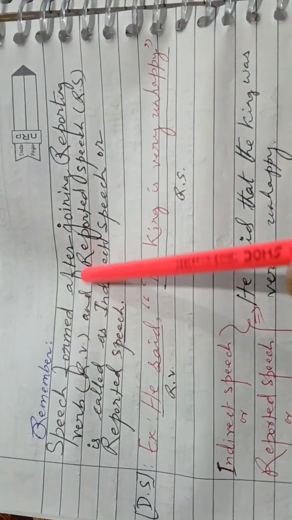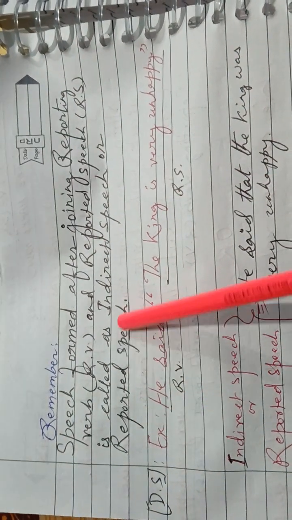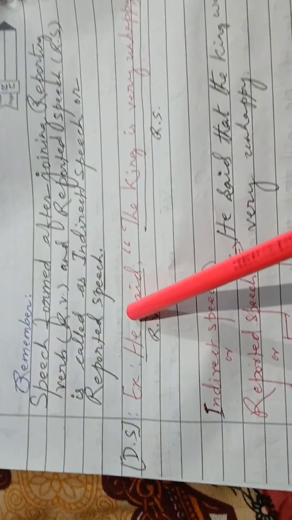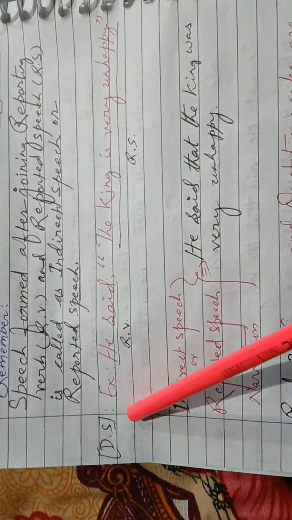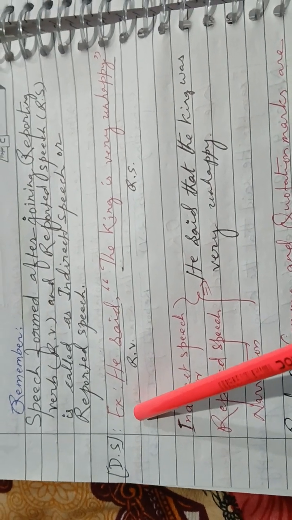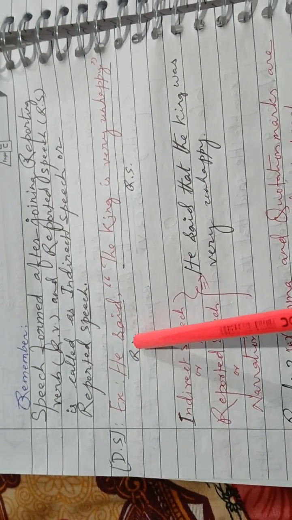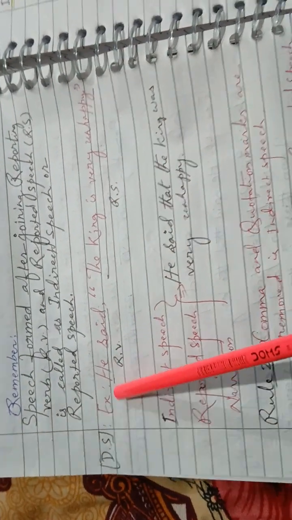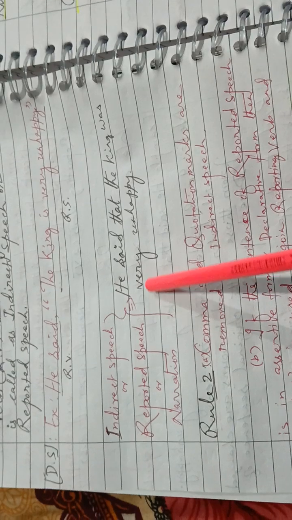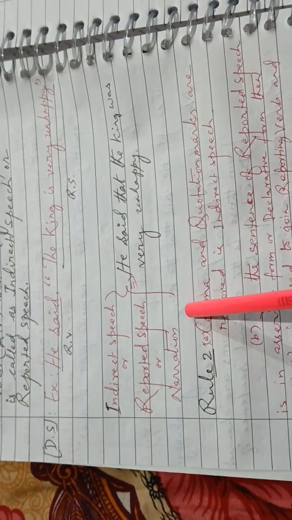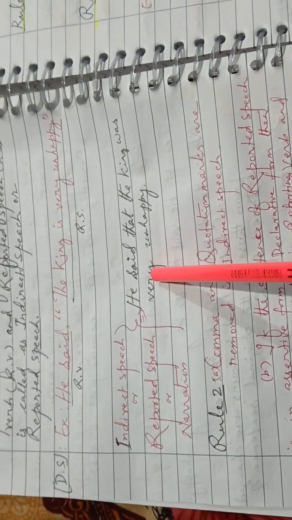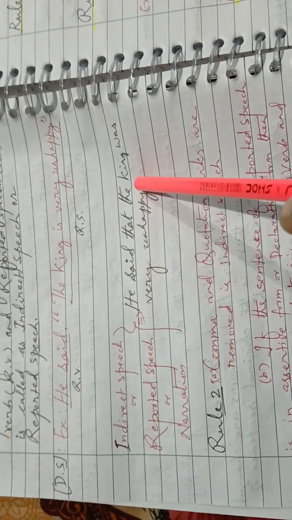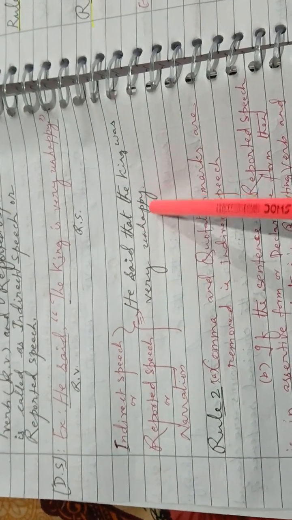Remember, speech formed after joining reporting verb and reported speech is called indirect speech or reported speech or narration also. Now come to learn about how to change direct speech into indirect one. He said, "The king is very unhappy." It is in direct speech form, and in indirect speech form or reported speech form or in narration, it is: he said that the king was very unhappy.